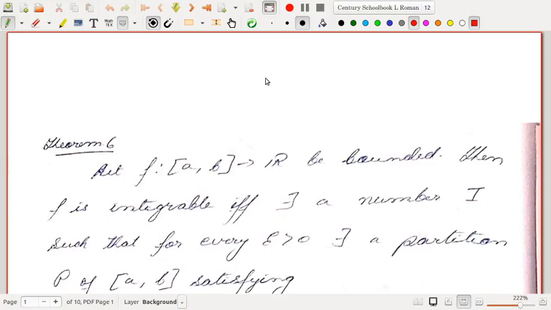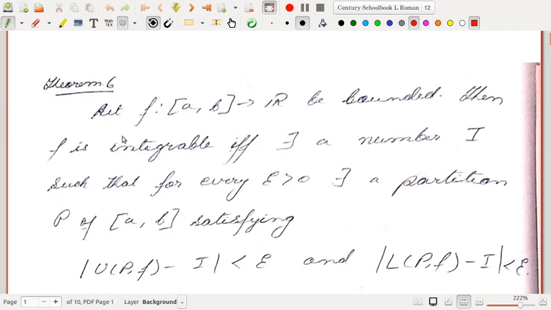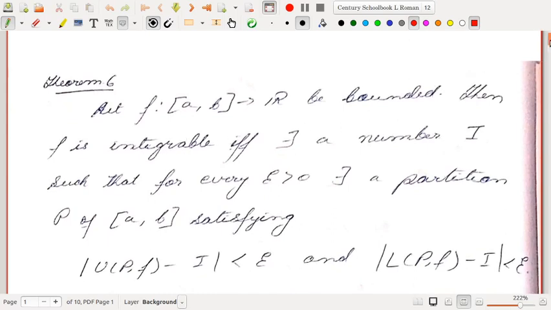Hello students, so let us continue our discussion on Riemann integration. We start with the theorem today, which also gives another criterion for integrability, you can say.